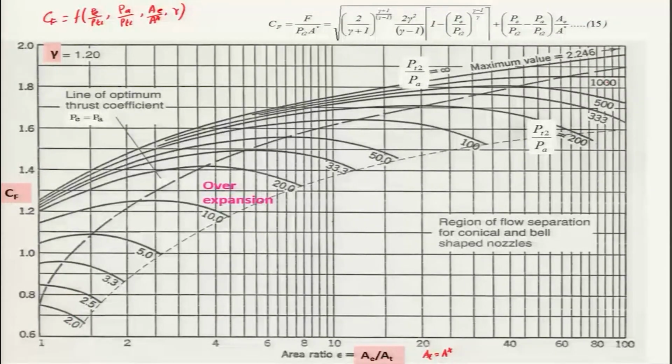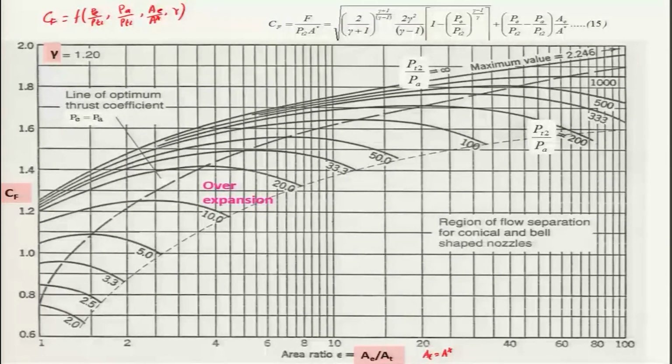Keep in mind, as I told earlier, that A by AT is a function of Pe by Pt2. So, there is no need to really look at Pe by Pt2, as we have already considered that in terms of this area ratio. So, you can see that there are a lot of lines, and this is plotted in a semi log plot. You can say this is the log scale on the horizontal axis.